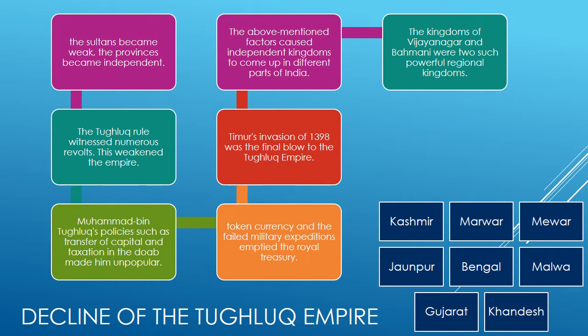This weakened the empire. Muhammad bin Tughlaq's policies, such as transfer of capital and taxation in the Doab, made him unpopular. Further, the introduction of token currency and the failed military expeditions emptied the royal treasury. Timur's invasion of 1398 was the final blow to the Tughlaq Empire. These factors caused independent kingdoms to come up in different parts of India. The kingdoms of Vijayanagar and Bahmani were two such powerful regional kingdoms.